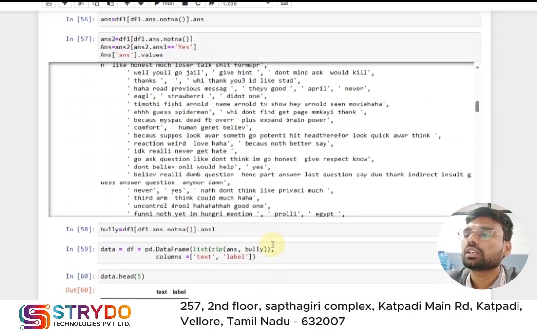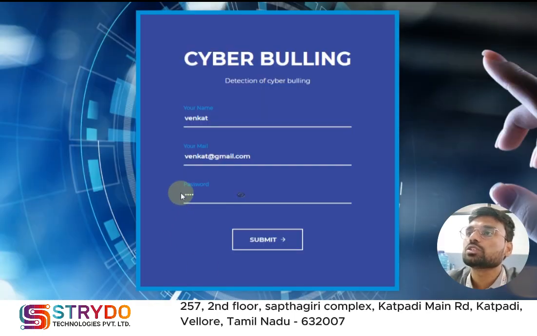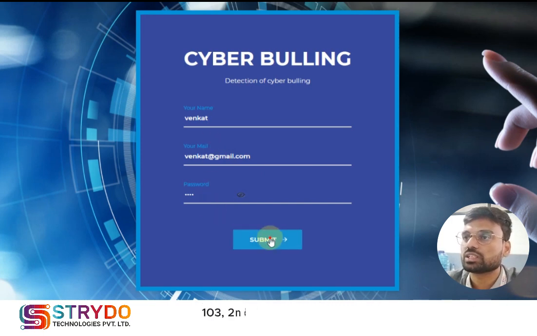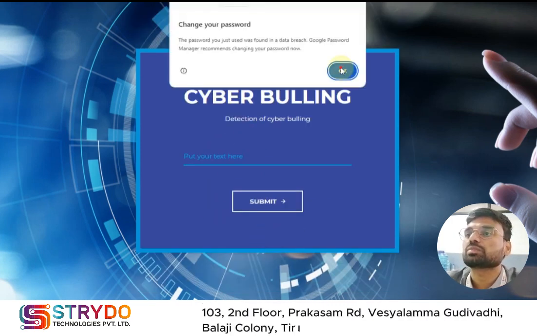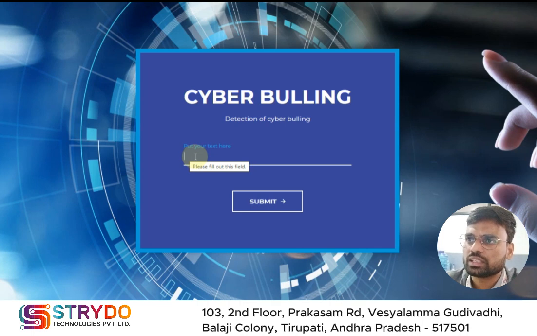After that we will see the front end part, like how it works for a normal user. This is the front end page for the project. Initially we give a username, mail ID and password, and then submit. Then it asks for some text, meaning whatever comment you are getting on the social media platform. Here we have to enter the comment content.